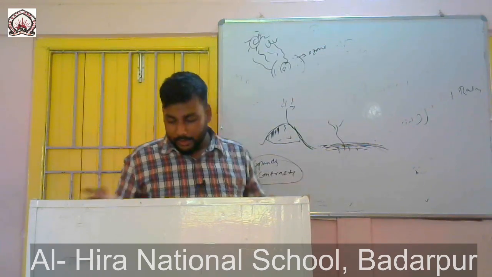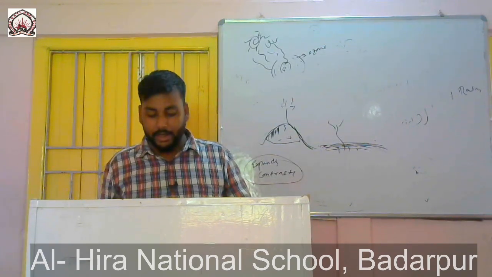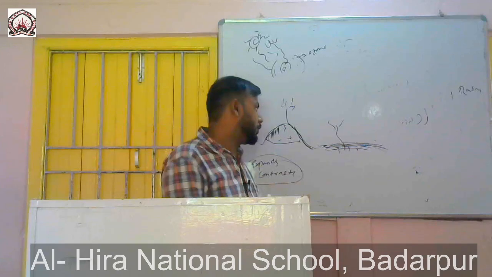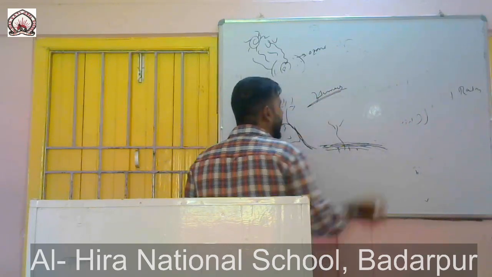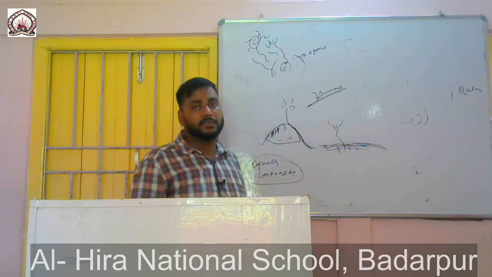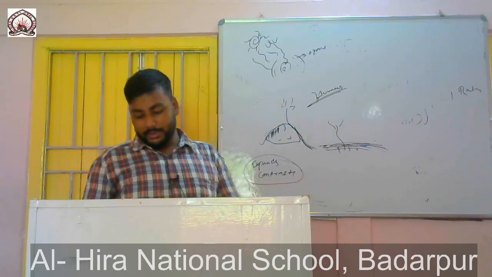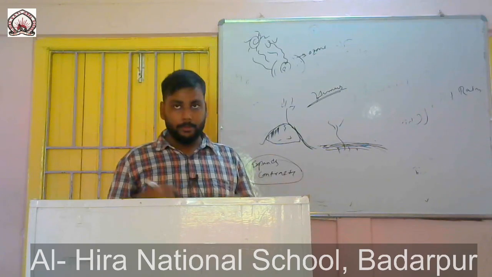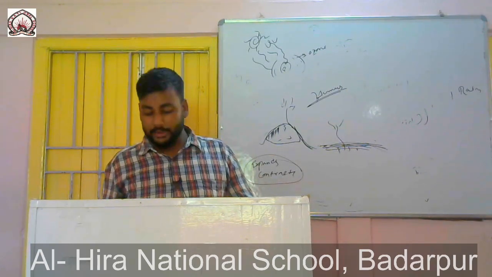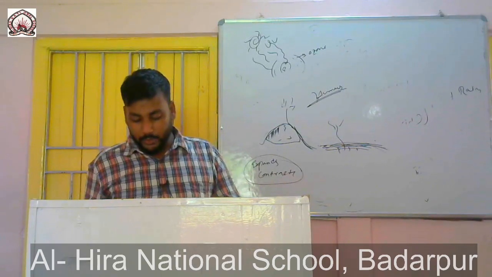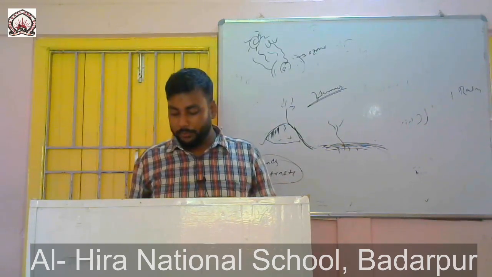So different decaying living things will form the humus. Now what is humus? Humus is the dead and decaying remains of plants and animals that is found on the topsoil, which is a very important component of the soil. There will be of course microscopic organisms, and all of these things will facilitate the growth of plants.